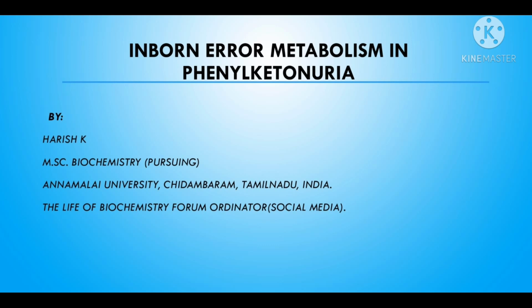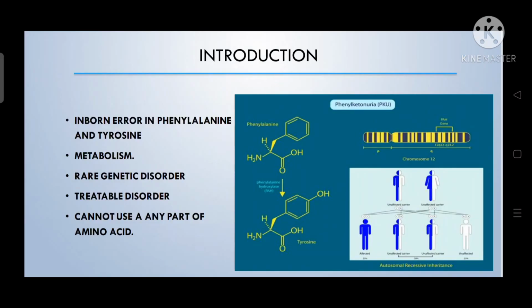Today we will discuss phenylketonuria. First of all, we will see the introduction. Phenylketonuria is one of the inborn errors of metabolism. That means it's a birth defect, a rare genetic disorder in which the body cannot properly convert food into energy. This disorder is usually caused by a defect in specific enzymes or a cofactor. It's a severe brain disorder, and it's a treatable disease.